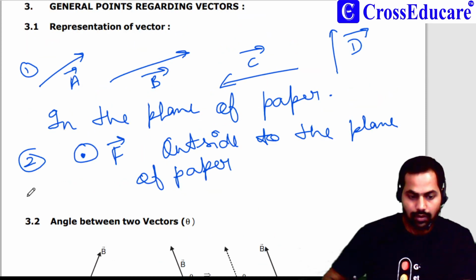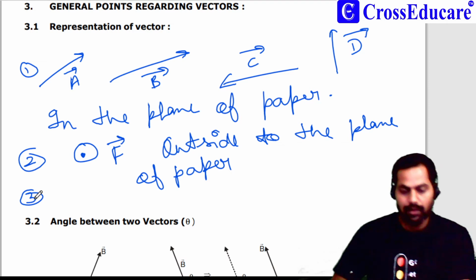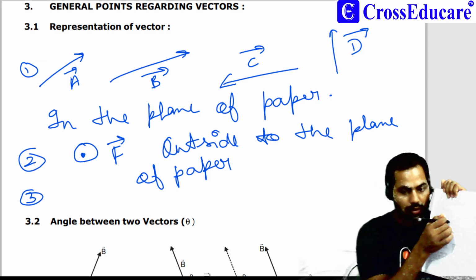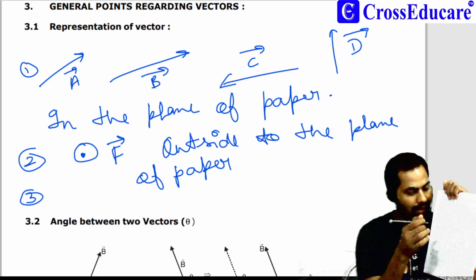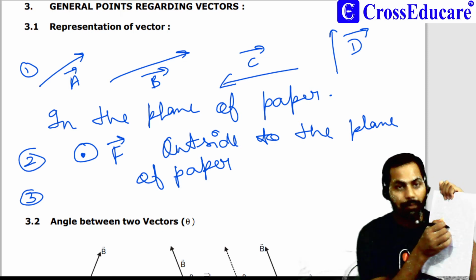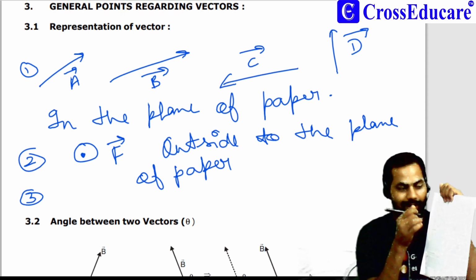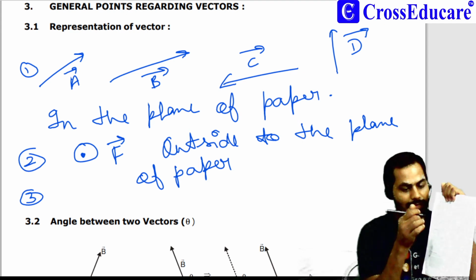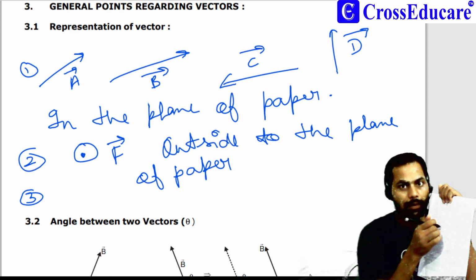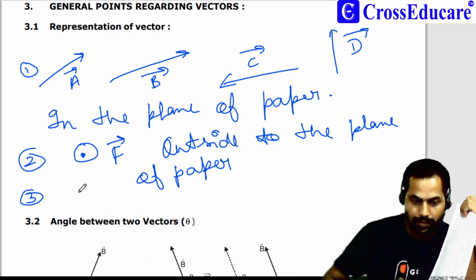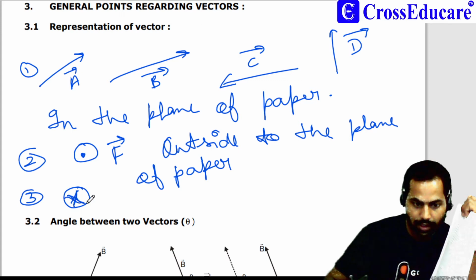Now if a vector is moving inside the plane, suppose this vector is moving inside the plane, then we can call it a vector inside to the plane of paper. Is it okay? And it should be represented like this, a cross over a circle.